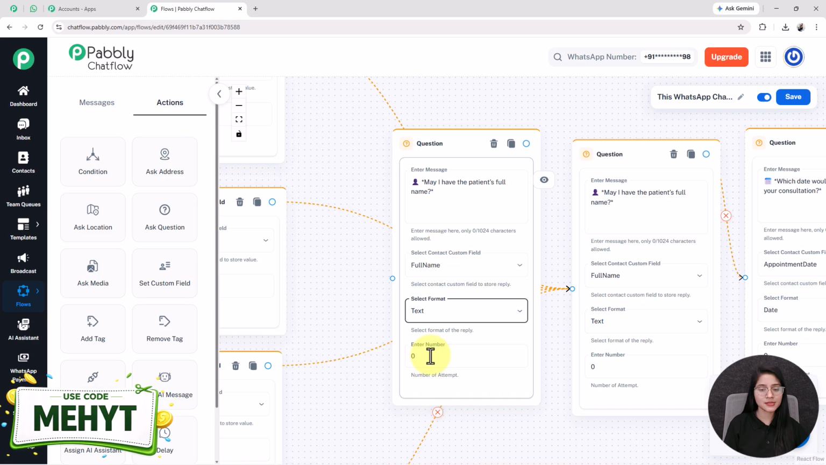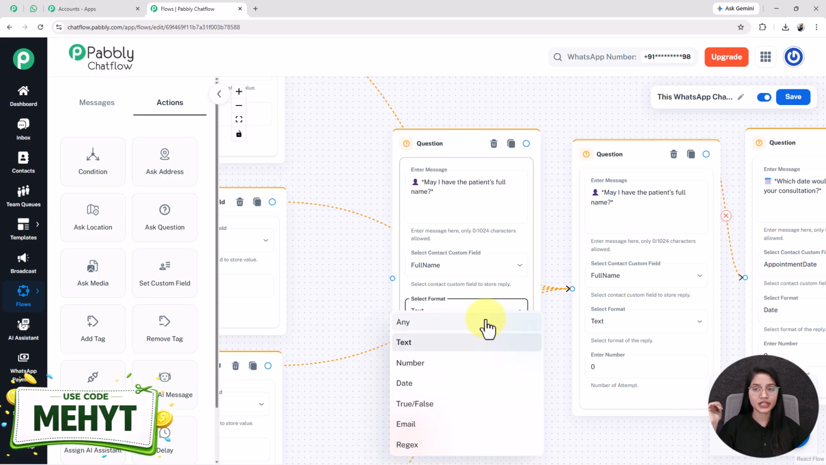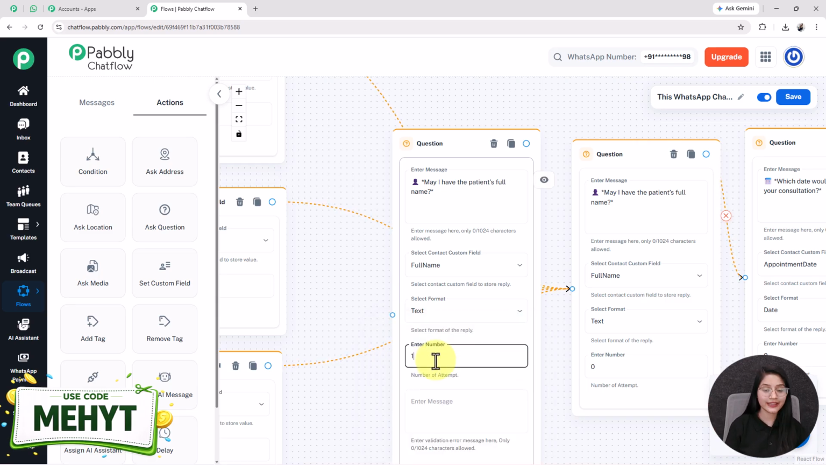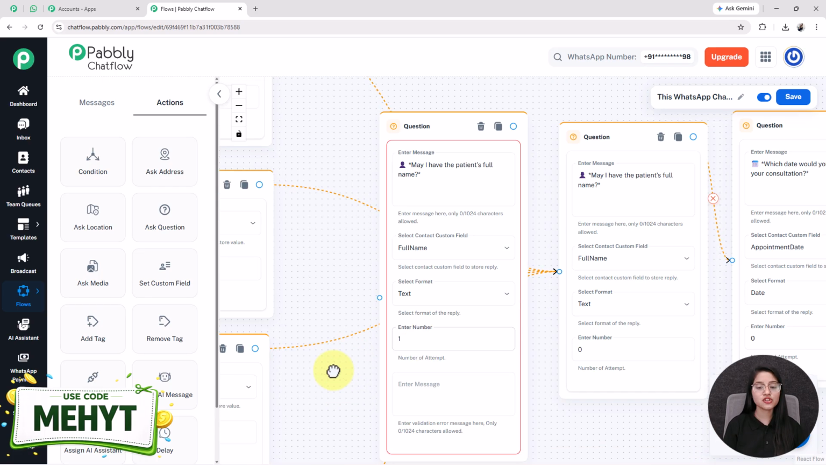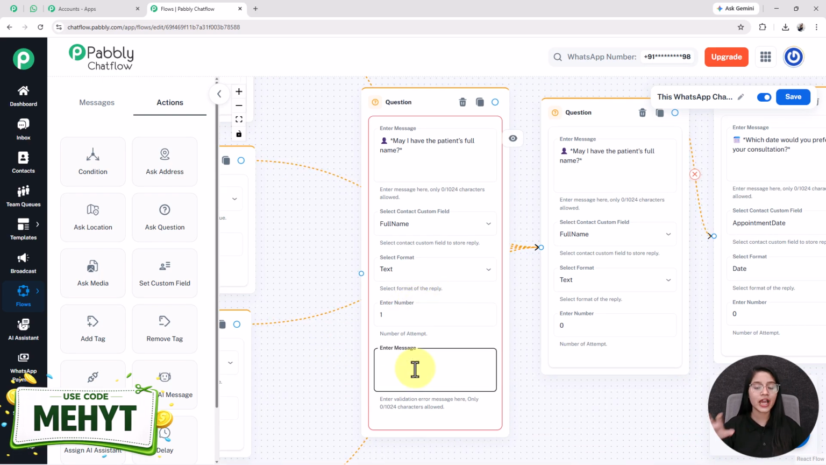Next, the number of attempts. Number of attempts is defined as how many times you give retry attempts to your user for answering this question. Here I have selected the format as text, but the user may reply to the bot in the format of number or any other format except text. Then in that type of case, we have to increase the number of attempts for our users so that they can re-attempt the question. But make sure that whenever we increase the number of attempts, we have to write the validation message in this enter message box.